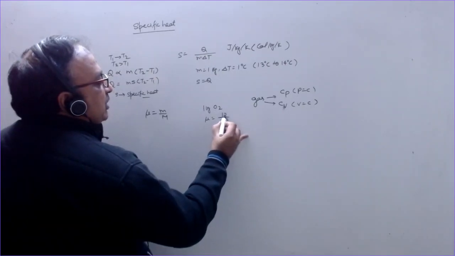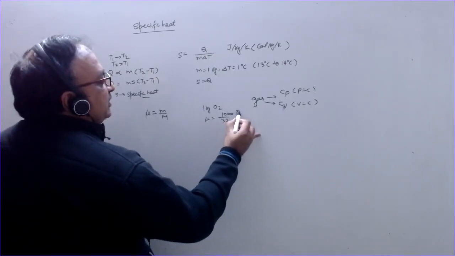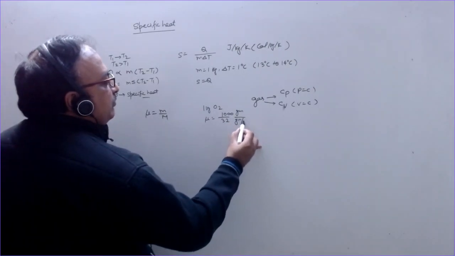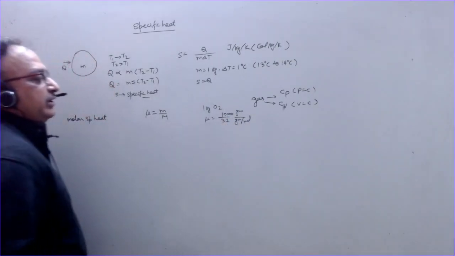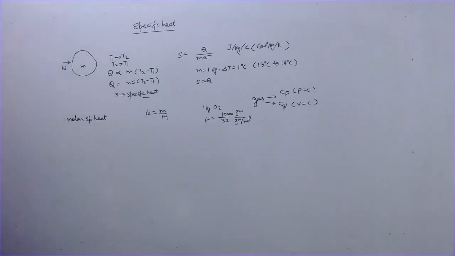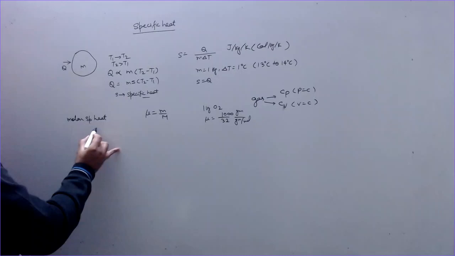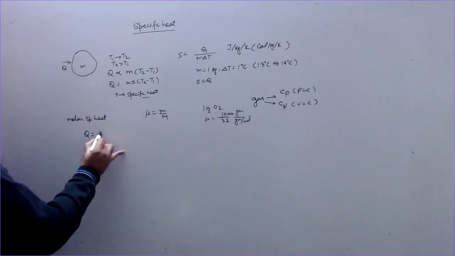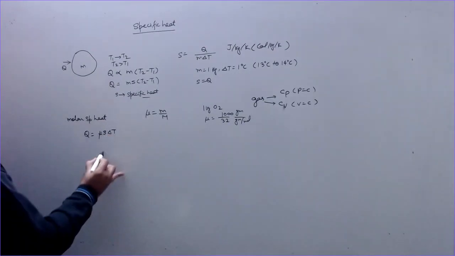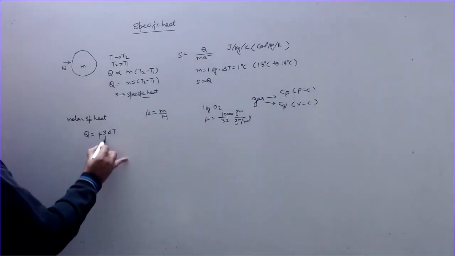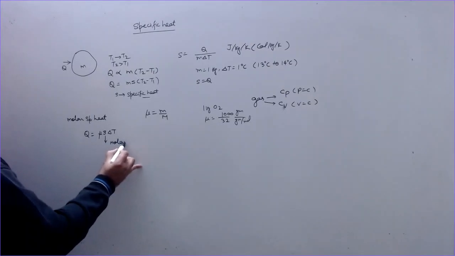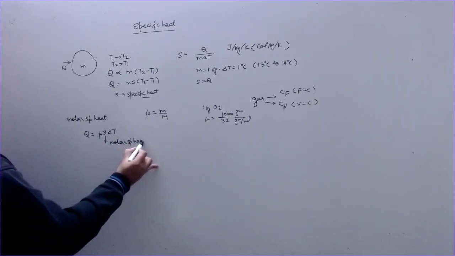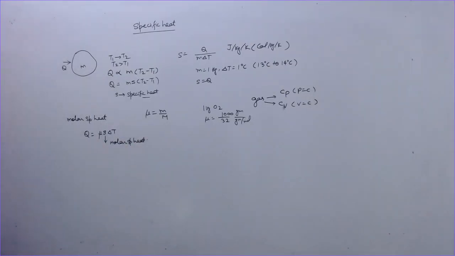This is in kilogram, convert this into gram. The unit is gram divided by gram per mole. 1000 by 32 moles will be the number of moles of oxygen. Molar specific heat is defined as the specific heat, if I write number of moles mu S delta T, then S here is called molar specific heat.